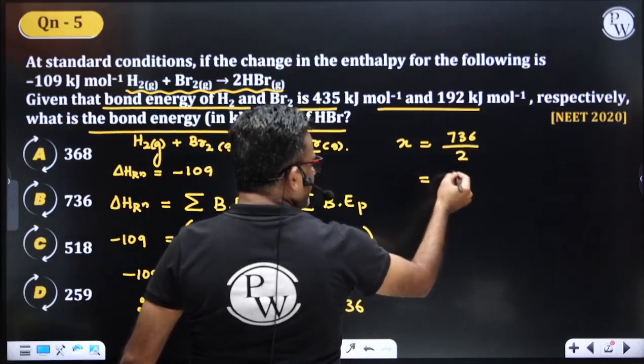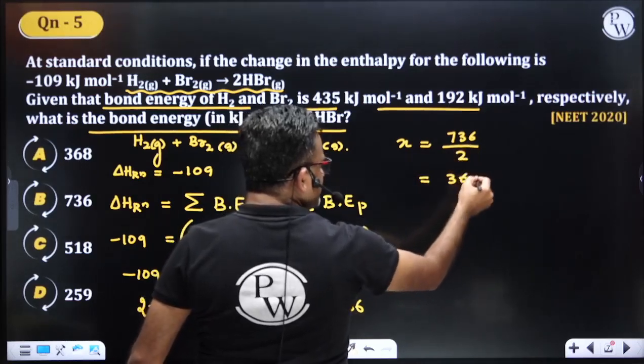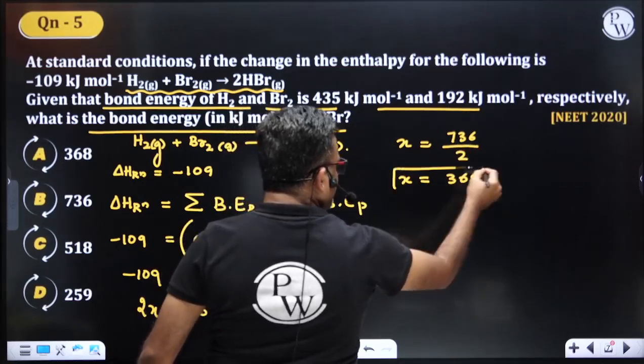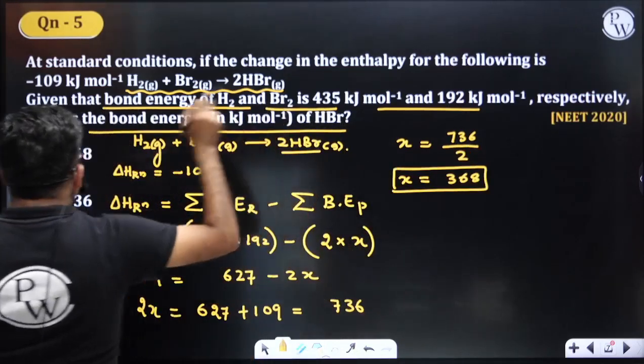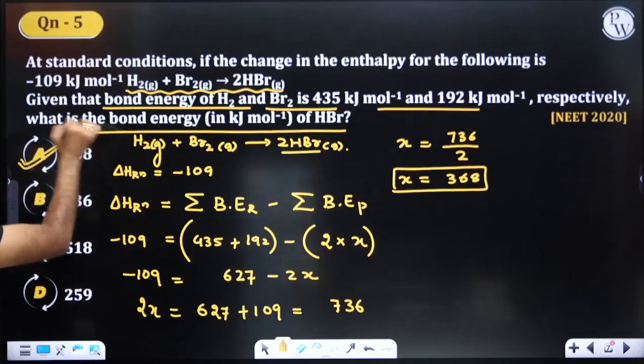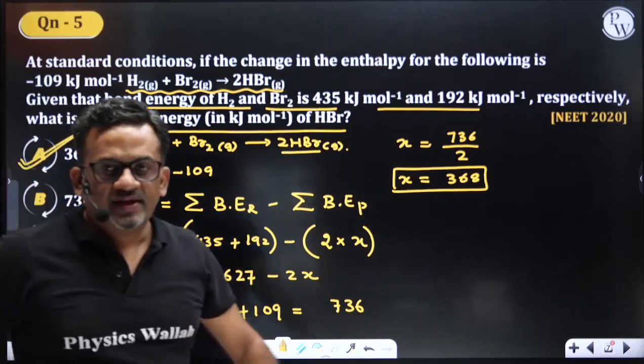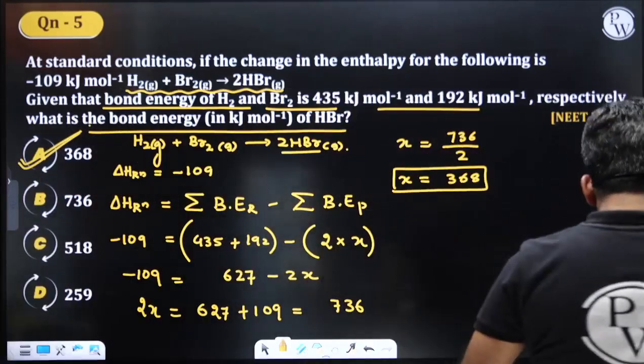How much is this? 3 13, 6 1 6, 8. So x is about 368 kilojoule. 368 kilojoule, so our answer is A. Is that clear, students? Right.